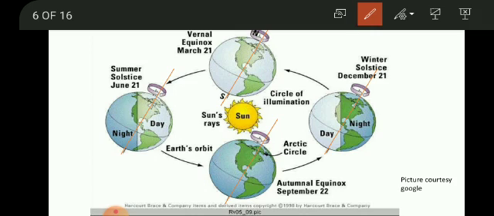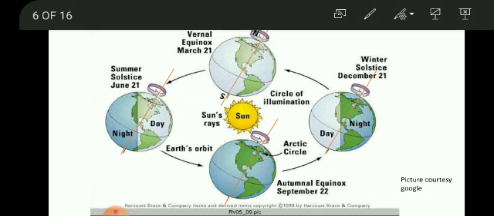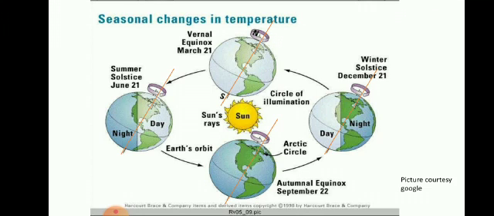So when we are having equinox here, when in a perihelion position, the perpendicular rays are on the southern hemisphere, and when at aphelion the sun rays are perpendicular on the northern hemisphere. And at these two positions it is having equal day and equal night, that is called the equinox.